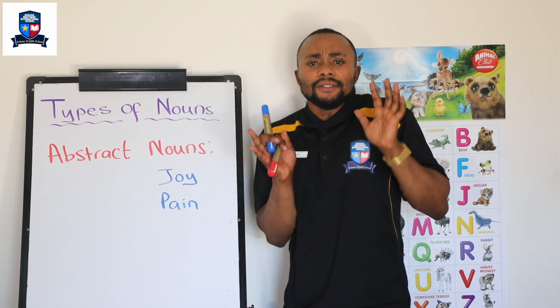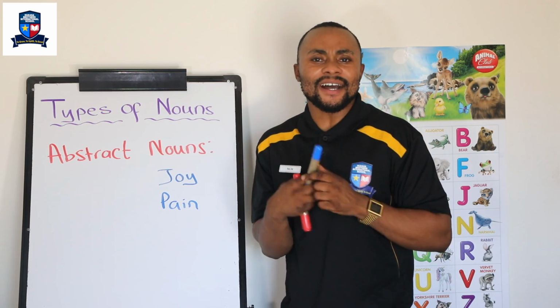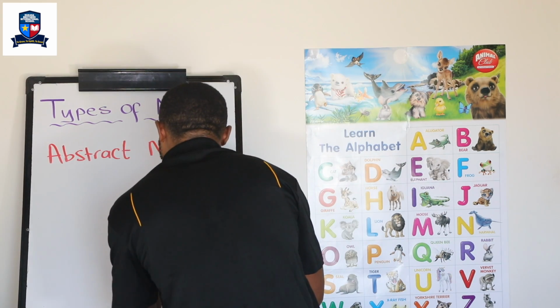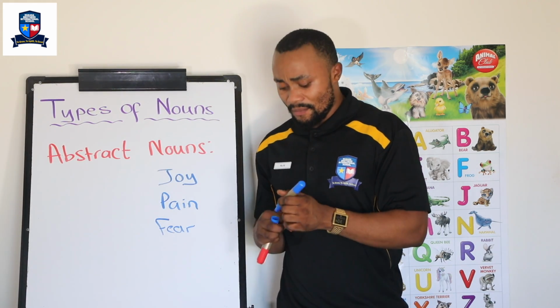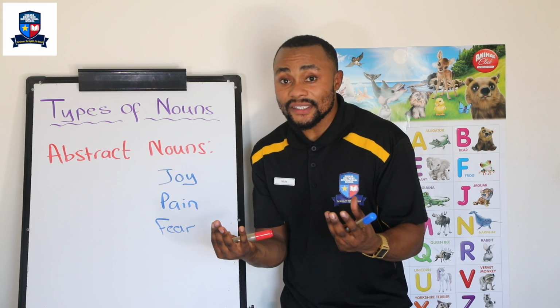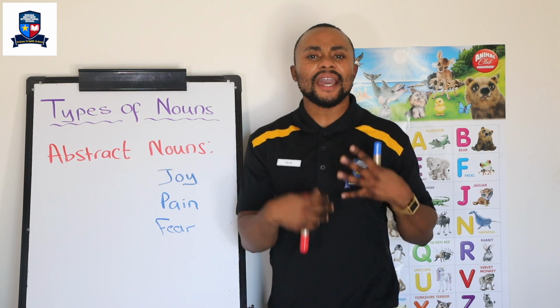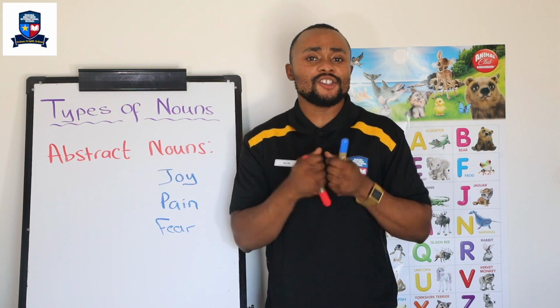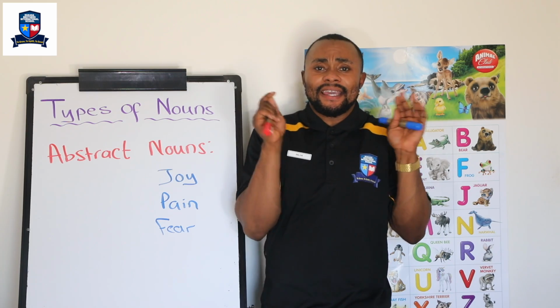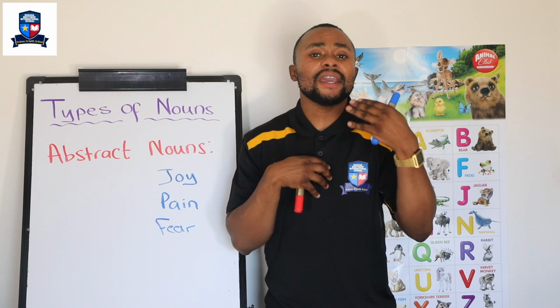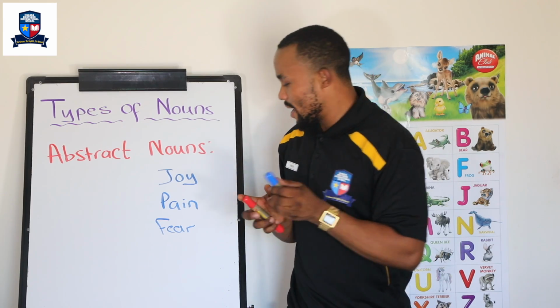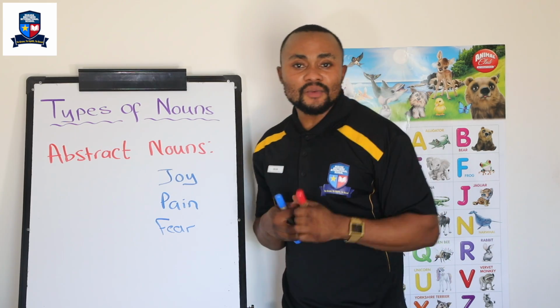Next one is fear. I'm gonna write it here. Fear. Fear is an abstract noun because again, it is a feeling, that you are beyond scared. You feel fear, so fear of the unknown or the uncertain. Okay, very good. Let's look at the last one.